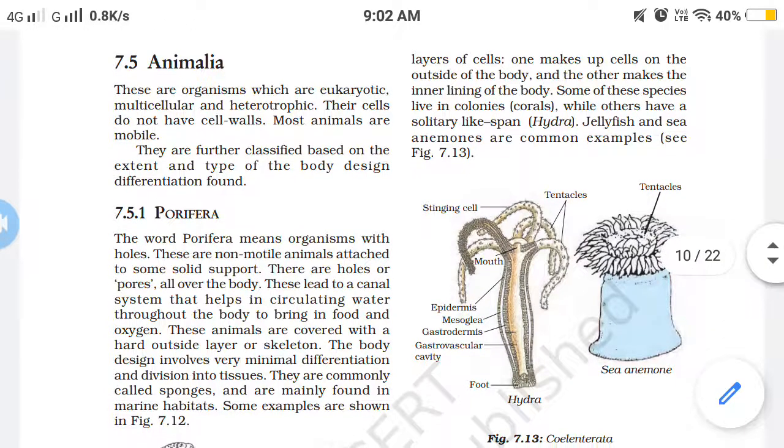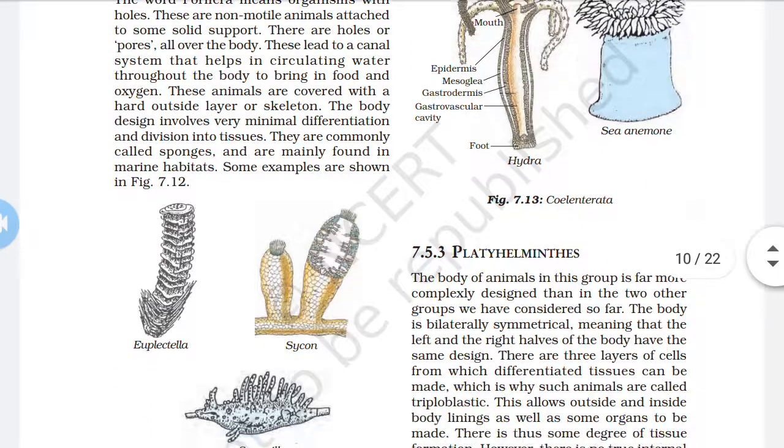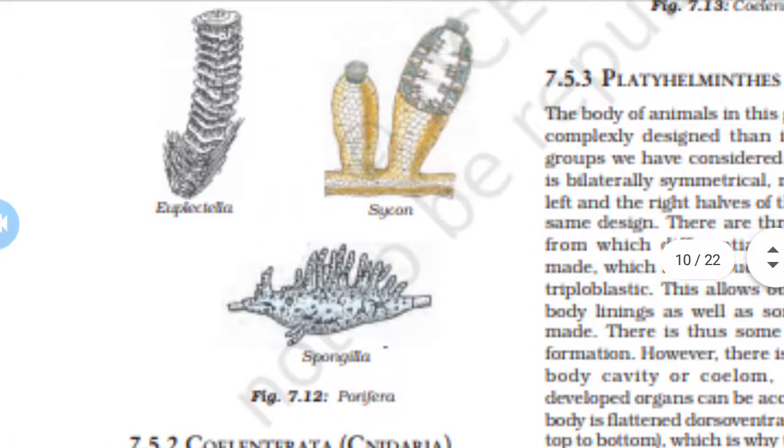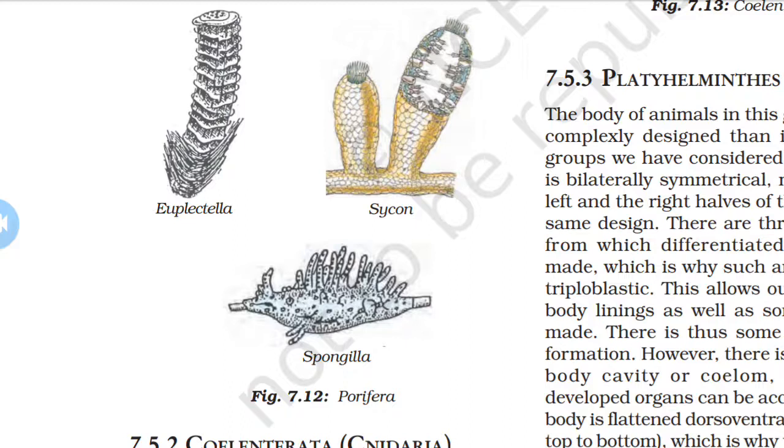Okay, good morning, friends. We'll continue chapter number 7, diversity in living organisms. And today we discuss the point Animalia, that is 7.5 Animalia. So this type of organism is eukaryotic, multicellular and heterotrophic, and their cells do not have a cell wall. And most of the animals are mobile. Here mobile means that animals can move from one place to another.